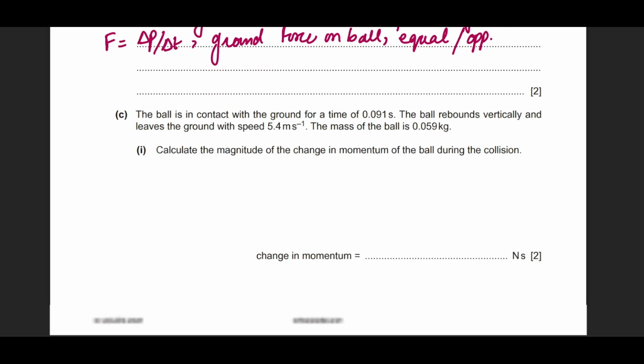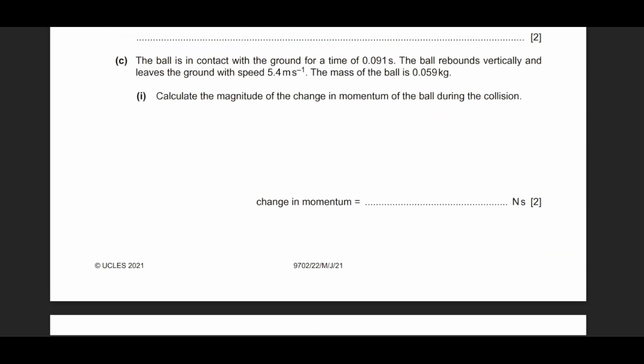Okay, fine. So part C, the ball is in contact with the ground for this much amount of seconds. The ball rebounds vertically with a speed of 5.4. The mass of the ball is this. The magnitude of change in momentum, no problem over here.